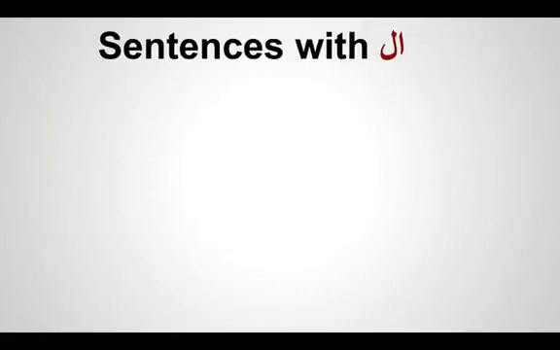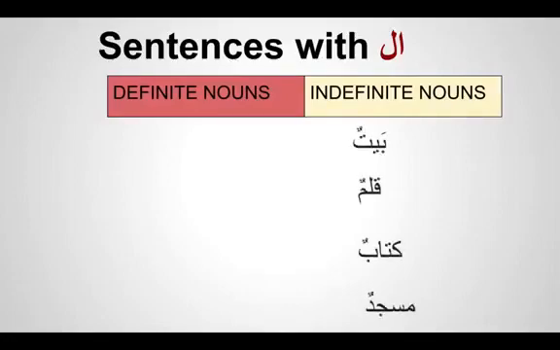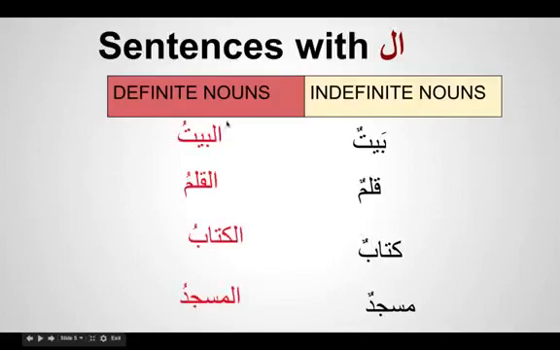So we'll learn more about proper nouns. In our previous session we saw how to make an indefinite noun into a definite noun. A word ending with double dhamma is an indefinite noun, and we make it definite by adding the definite article al and changing the double dhamma into a single dhamma. You get a definite noun, like al baytu, al qalamu, al kitabu, al masjidu.